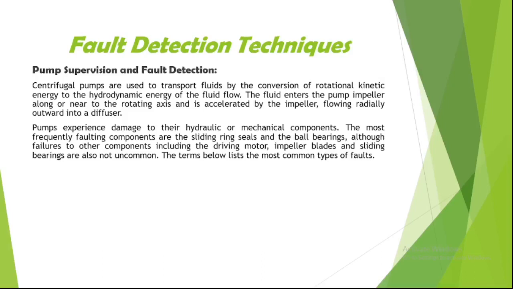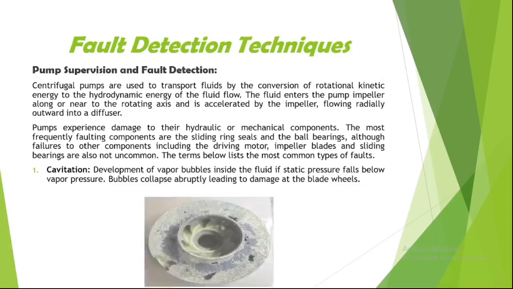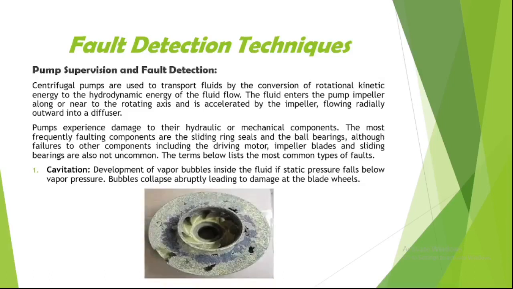The list below shows the most common types of faults, which include cavitation. So first of all we are discussing cavitation. What is cavitation? It is the development of vapor bubbles inside the fluid if static pressure falls below vapor pressure. Bubbles collapse abruptly, leading to damage at the blade wheels. So you can see the cavitation occurring in this blade.